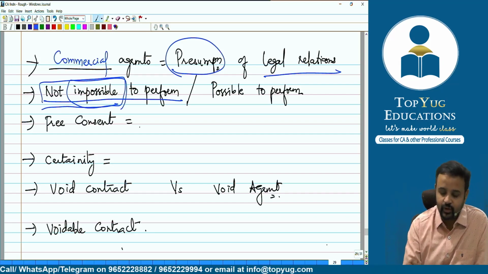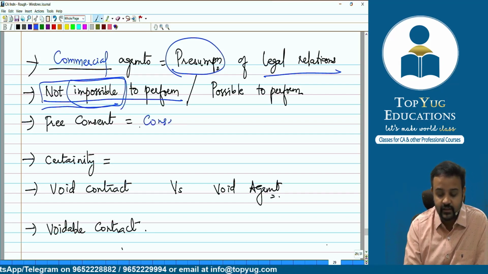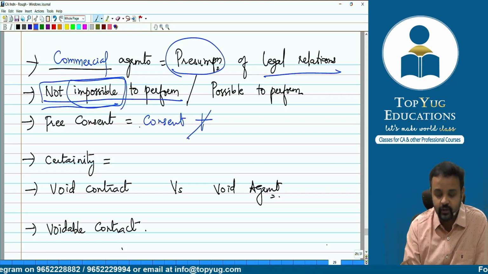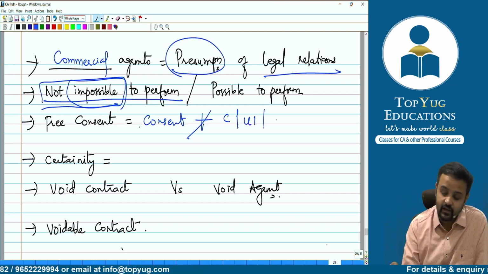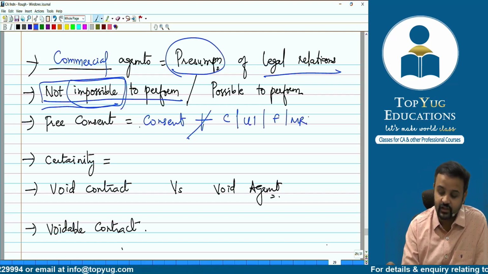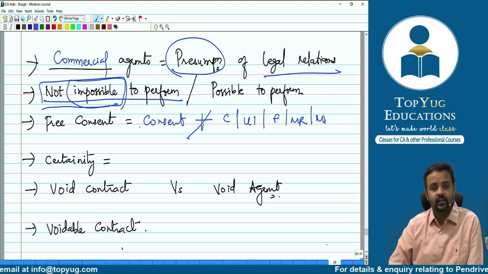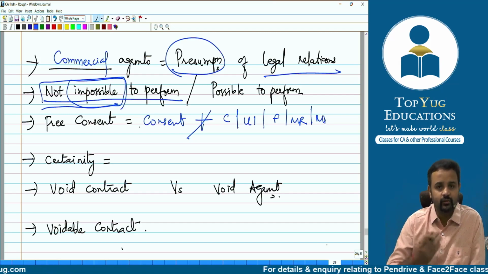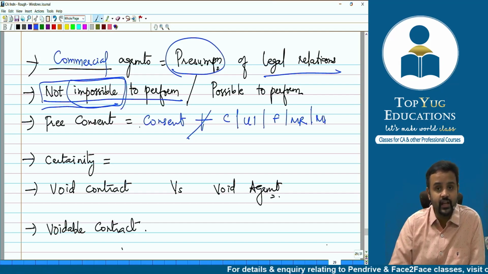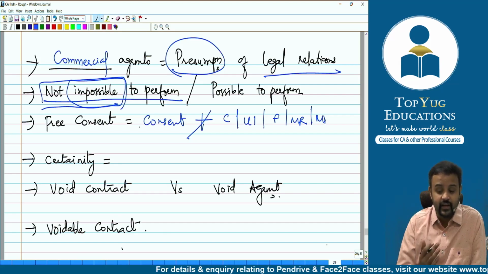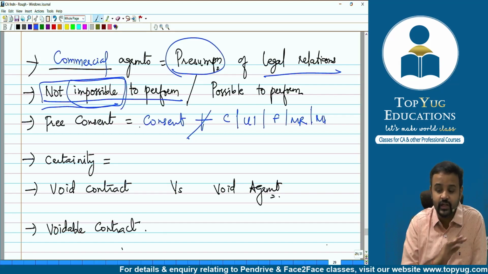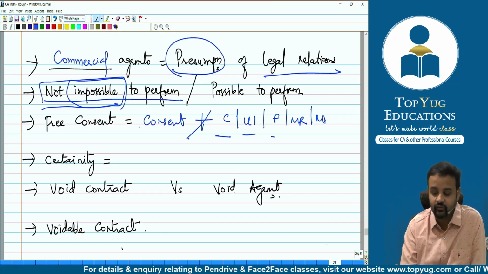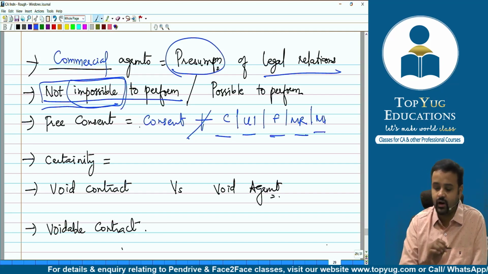Then free consent. I hope you remember what is free consent. Consent which is not obtained by whom or what? Coercion, undue influence, fraud, misrepresentation, as well as mistake. Right? So if consent is not hit by these, what do you mean by taking consent? Obviously taking acceptance from the other party. So if one party, that is the offerer, the person who's giving the offer, is taking acceptance, is taking the consent, he should not be taking that consent by applying coercion, undue influence, fraud, misrepresentation or mistake.